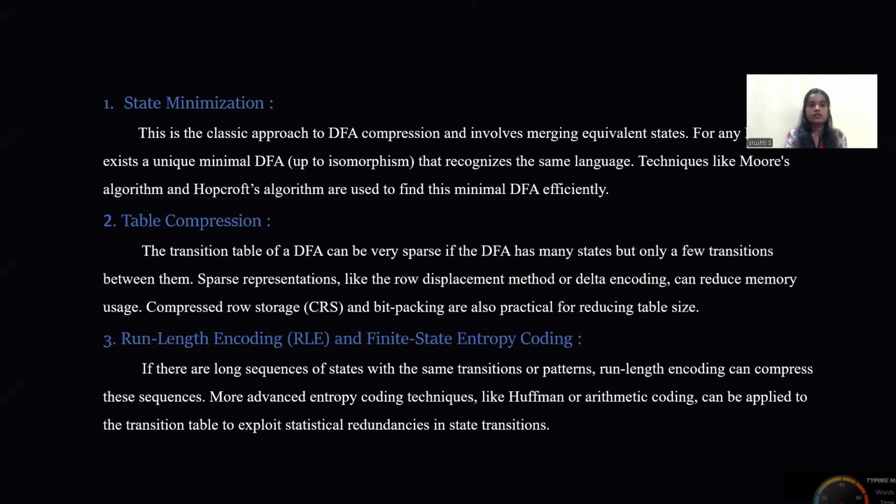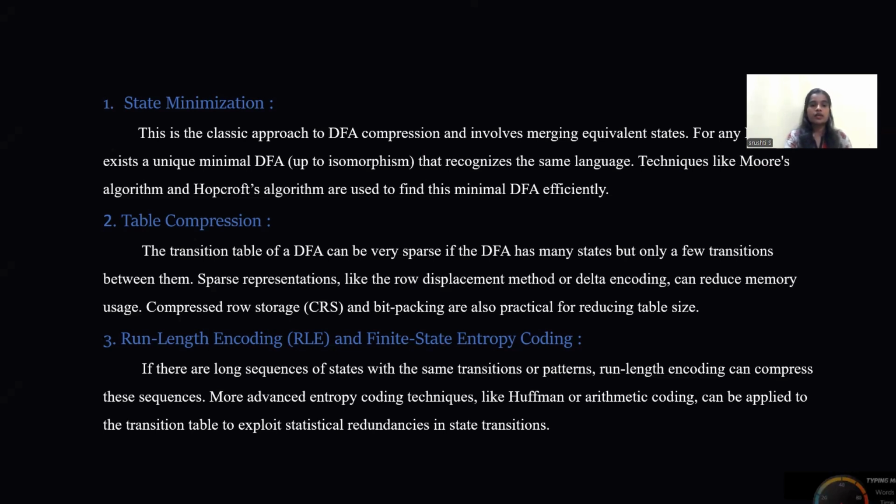Table compression: the transition table of a DFA can be very sparse if the DFA has many states but only a few transitions between them. Sparse representations like the row displacement method or delta encoding can reduce memory usage. Compressed storage and bit packing are also practical for reducing table sizes.